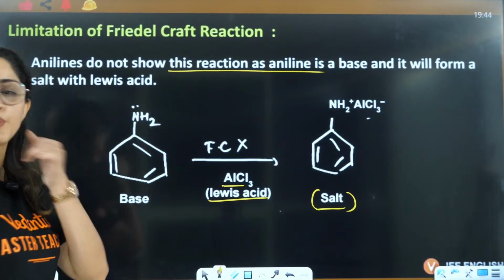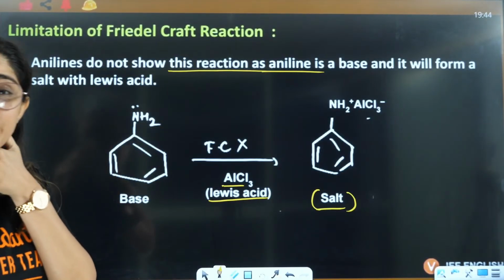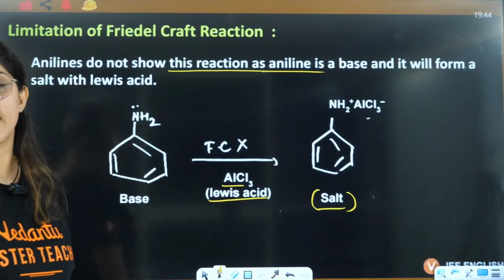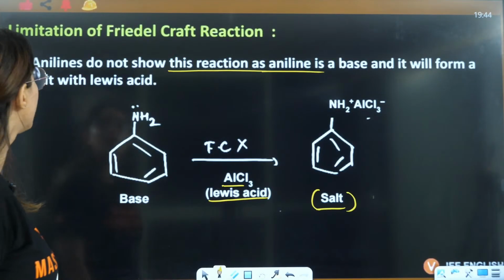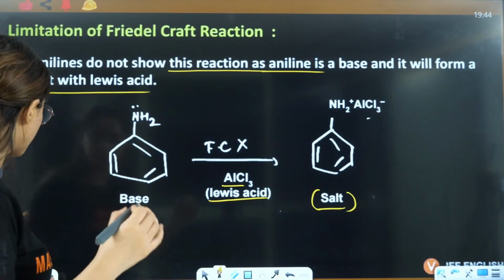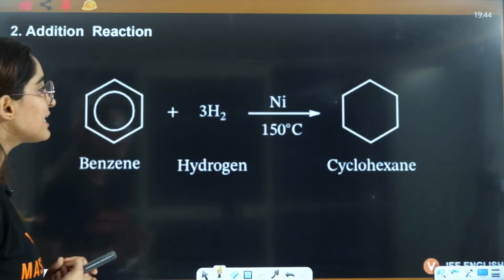Acid-base reaction will take place because it's a base and this is a Lewis acid, and hence for aniline it is not possible, right?